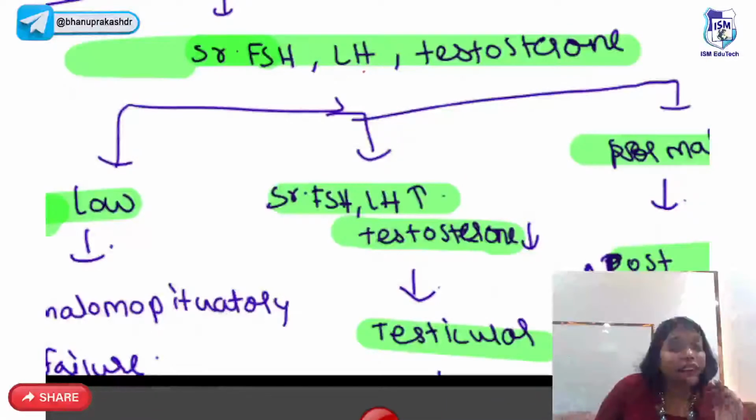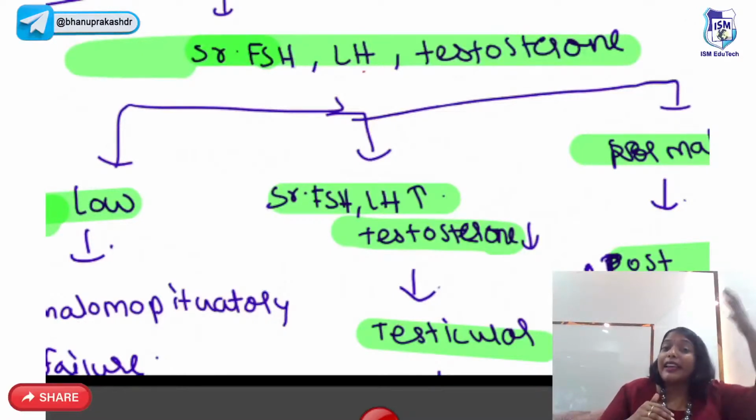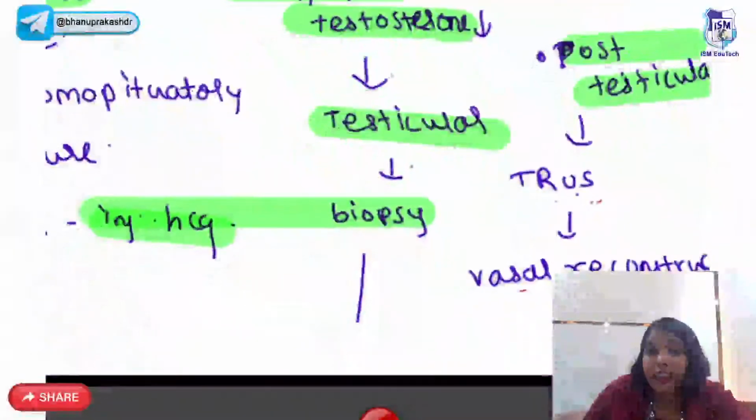Next, you check the FSH, LH, testosterone. Now this is important, guys. If FSH and LH and testosterone all are low, then the problem is hypothalamo-pituitary, Kallmann syndrome. Give pulsatile GnRH, HCG. If FSH and LH are high, but testosterone levels are low, then it's a testicular defect. Do biopsy.